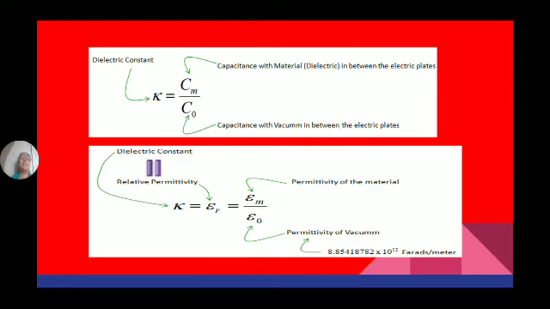Now the dielectric constant can be given in two different forms. K is equal to the ratio of the capacitance of a capacitor with a dielectric material between the plates to the capacitance of a capacitor with vacuum between the plates. The ratio of these two quantities is known as the dielectric constant.